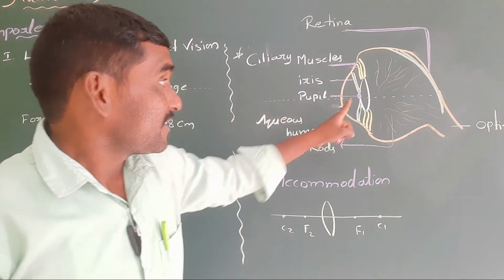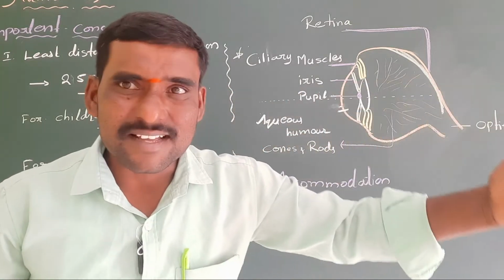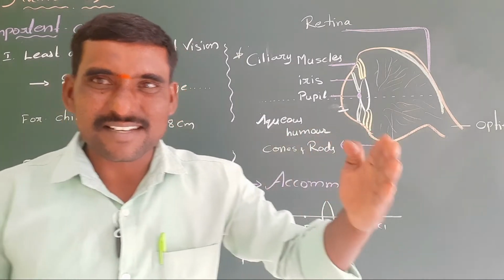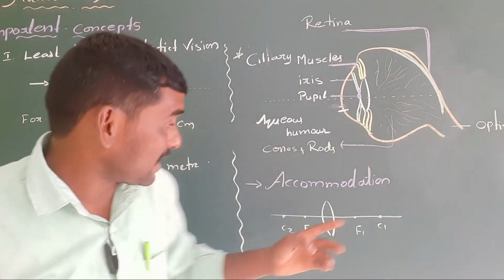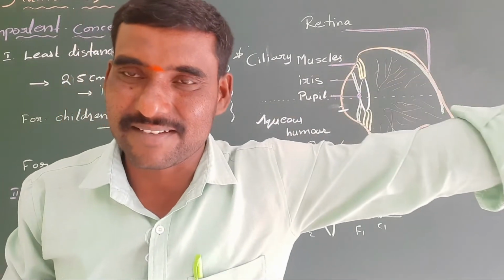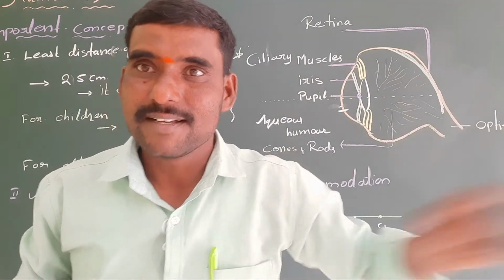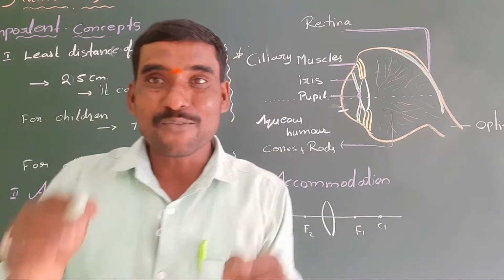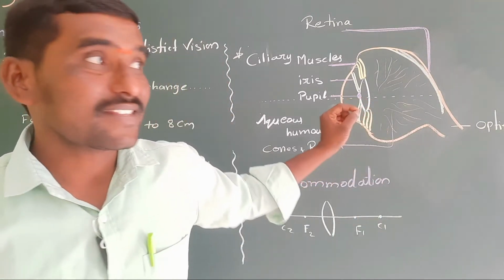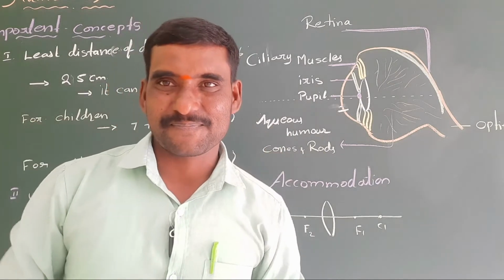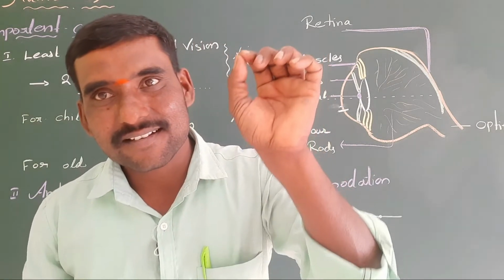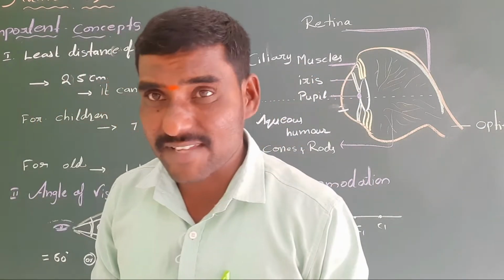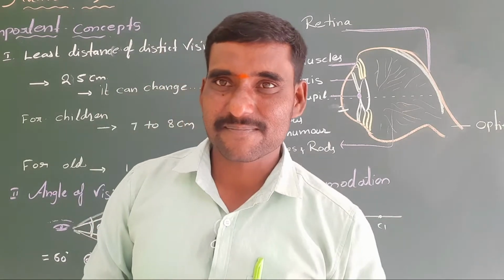So, with our eye, I can see near objects and I can see far objects. How is it possible? When I see a near object, the image would form somewhere, and when I see a far object, the image would form at some other point. But here the image always forms on the retina, whether near or far. How is it possible? It is possible because this lens can change its focal length. Who changes that? Ciliary muscles. Very important: about ciliary muscles, if they ask, ciliary muscles can change the focal length of the lens.